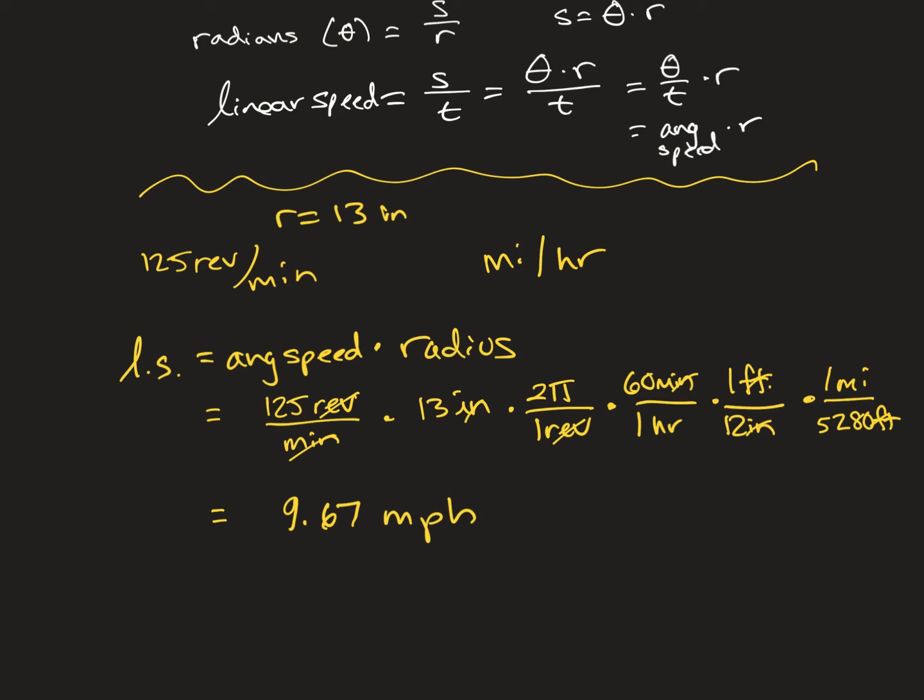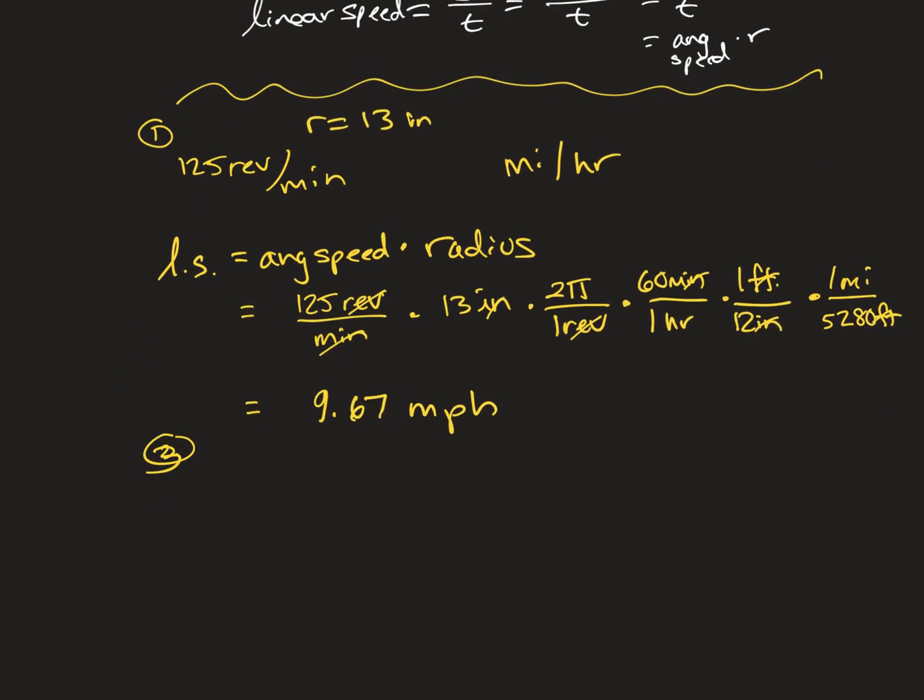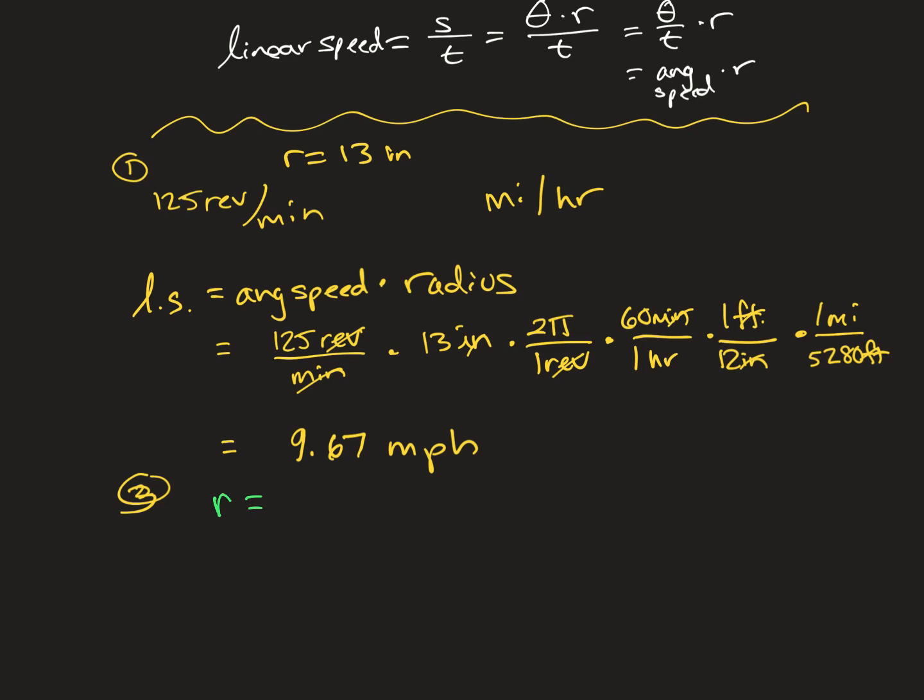Let's do practice problem number 3, a ceiling fan. We did practice problem 1, and this next one we'll do is practice problem 3. You've got a ceiling fan with 16-inch blades that rotates at 45 revolutions per minute. So the radius is 16 inches, and our angular speed is 45 revolutions per minute.